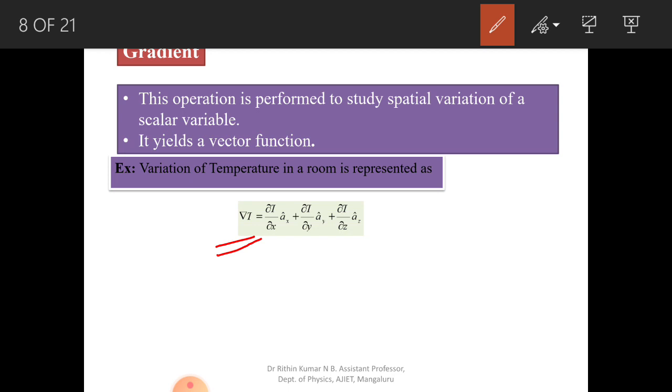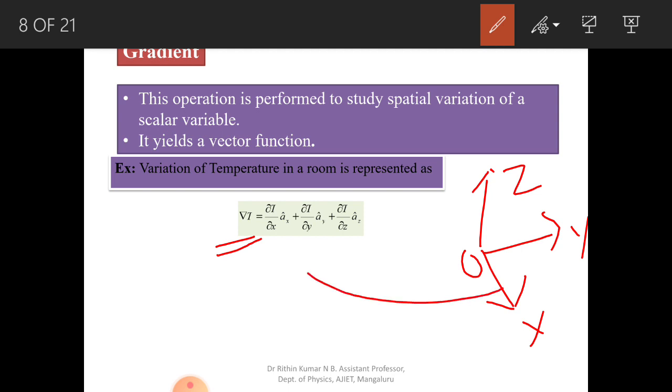So here, in the 3 dimensions, x, y and z axis, when you measure the temperature, temperature along the x-axis is taken like this, dou T by dou x of ax cap, and temperature along the y-axis is written like this, dou T by dou y of ay cap, and temperature along the z-axis can be written as dou T by dou z az cap.